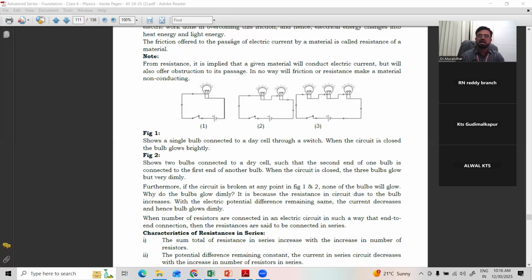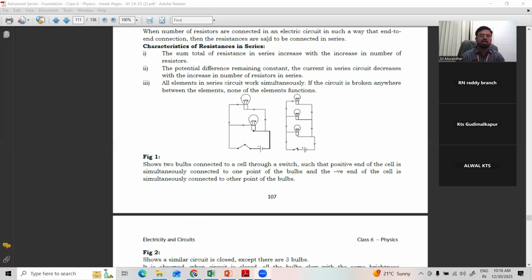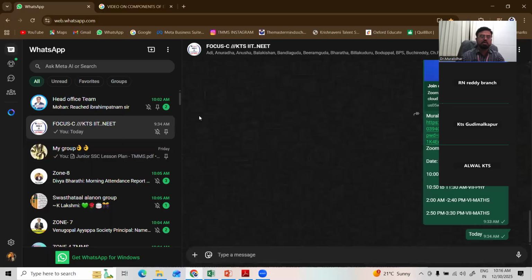So, to increase the resistance, we can connect resistors either in series or in parallel also. So, before going for that, I'll show you one video, a basic video on electricity. Then we'll move to the characteristics of resistance, right?